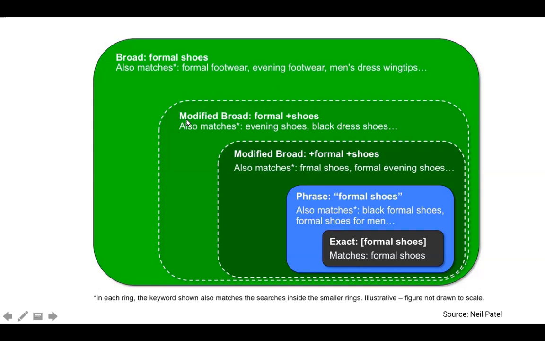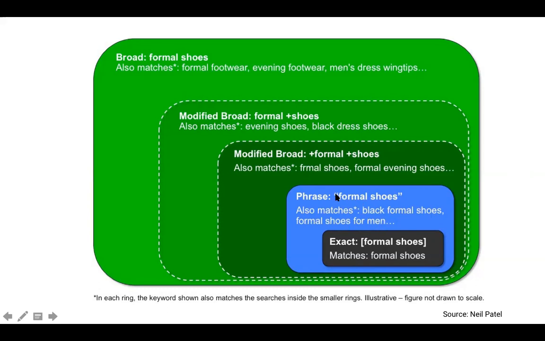In between you can see modified broad, with a plus sign. These two types are stopped by Google, so we are not going to discuss them. Phrase match means any other phrase or word can come with your keyword. If your keyword is formal shoes and you have kept it inside apostrophes, it will be taken as is. Any word in combination with this phrase will be taken, like black formal shoes for men.